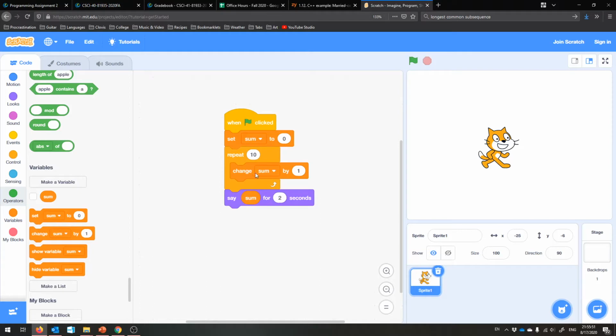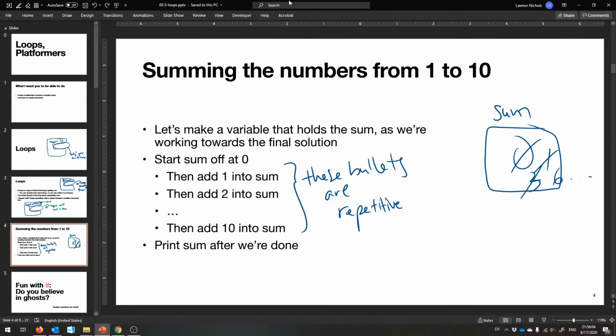Now this is almost right. If we always changed it by 1, that would totally work, but we need to change it by another value. And now that brings us to our next variable. Let us make a second variable called, I don't know, to add. And that'll be the number that we add into sum. Yeah? And we'll start this variable out at 1.